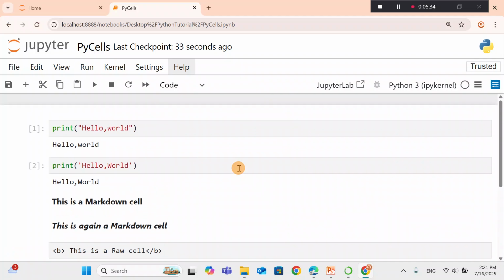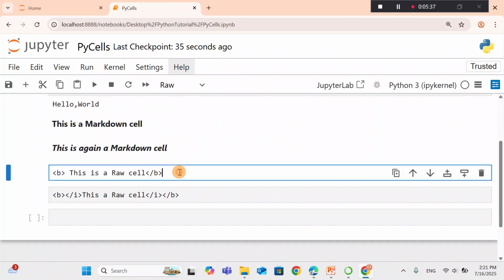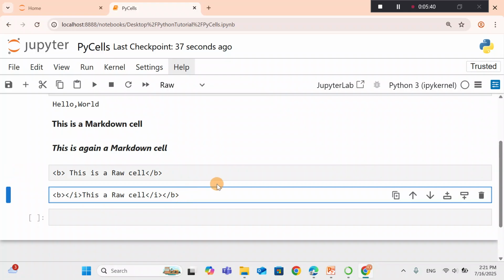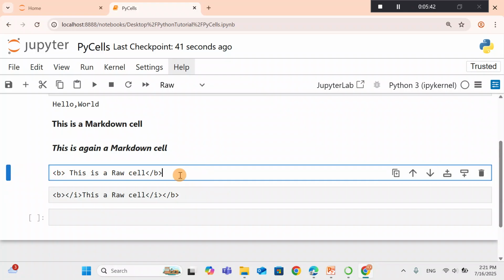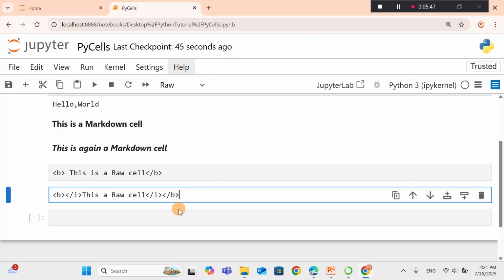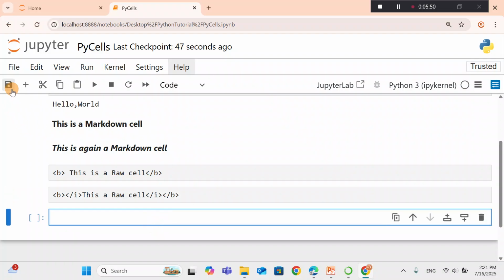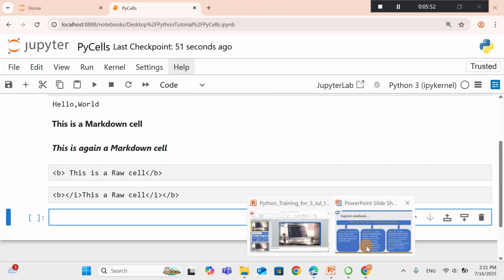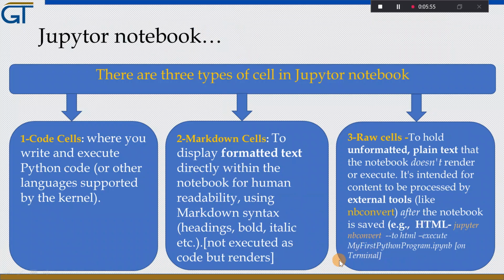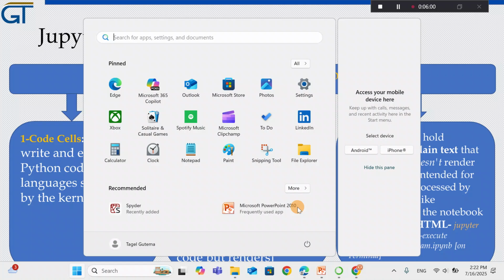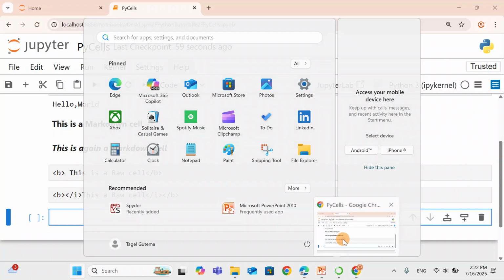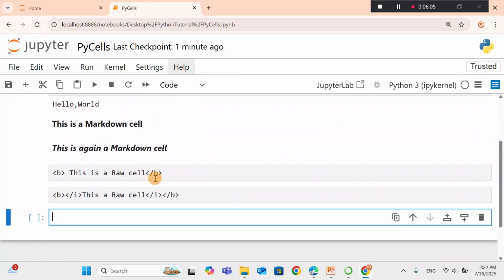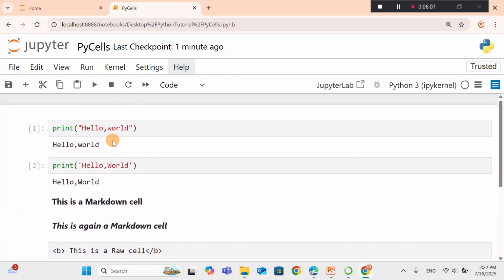We have said that nothing will happen if you run a raw cell inside Jupyter Notebook, but the effect will be shown when we use external tools like NBConvert. So let's use that one, and the requirement is we need to save. Okay, we need to save the notebook. We have saved it. So, and use the NBConvert command so that we can see the effect when we change the document into HTML.